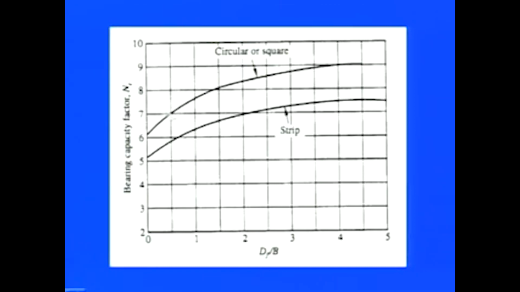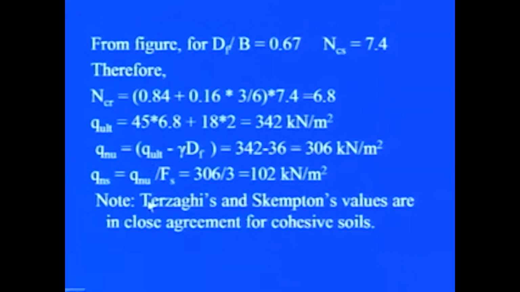So, using this particular plot, we can obtain from this figure, for Df by B equal to 0.67, Ncs comes out to be 7.4.